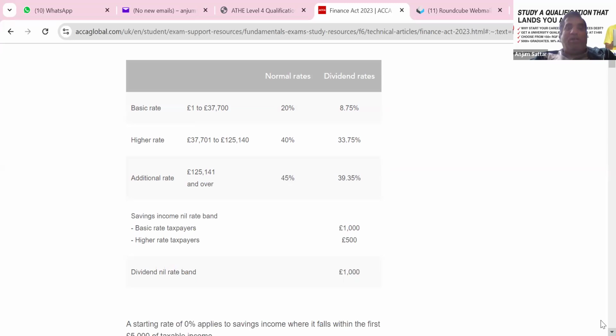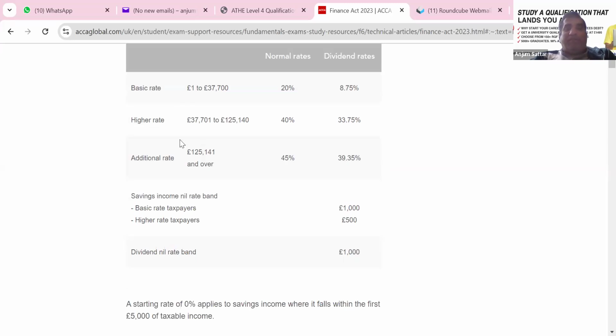Okay, so if you are earning more than 125,141, what will happen? The tax rate will be 45%. And please note, if you earn more than 100,000, your personal allowance will be withdrawn. It means for every pound you earn over 100,000, your personal allowance reduces by half a pound. So if you are earning more than approximately 126,000, your personal allowance will almost be finished.